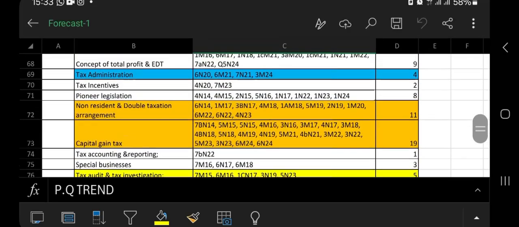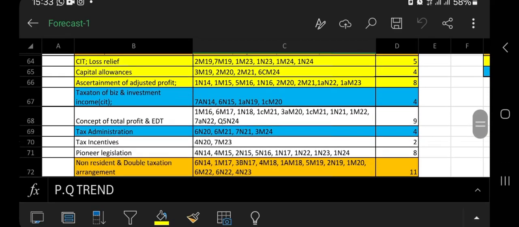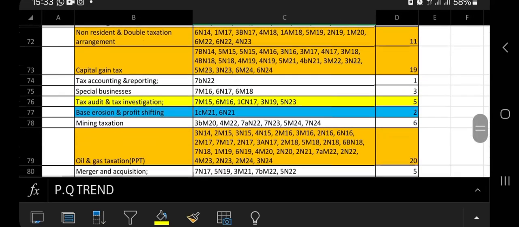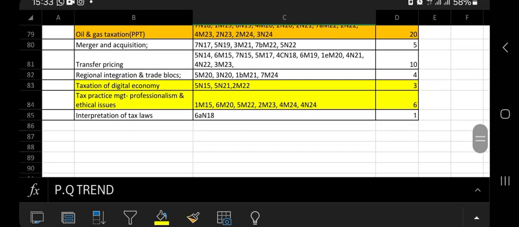Next are the ones in blue, starting with tax of business and investment income, which was last examined in May 20. Please do not sleep on this. Tax administration is the next, examined May 24. It's also highly probable. And finally, base erosion and profit shifting was last examined in November 21. It's been a very long time. Please pay attention. Do not be caught by surprise, okay?